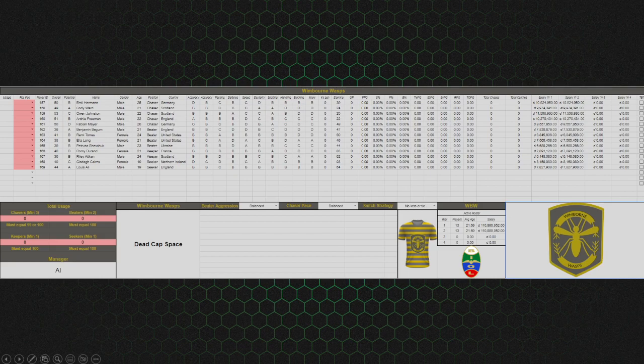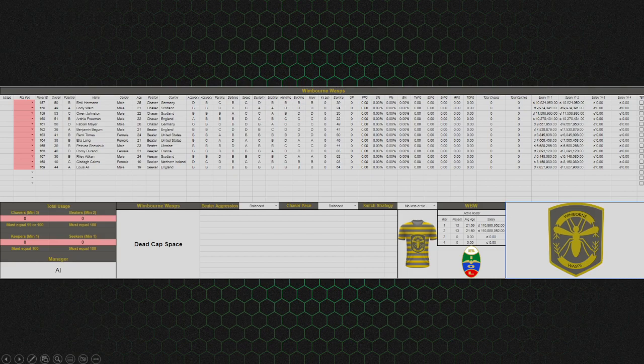Strategies, these can be set as well. We talked about these in the last video, but beater aggression can be set, chaser pace can be set, and snitch strategy can be set. These are all drop downs. You can only select what's in those options, so there's no chance of error. Select which one you want, and it will update, and your team will be able to play on that.